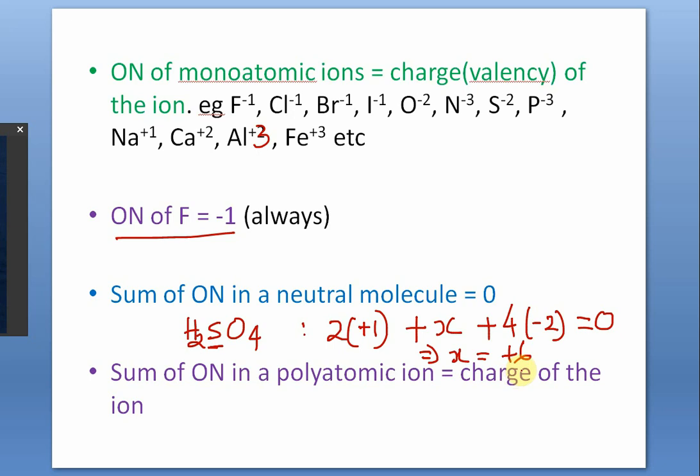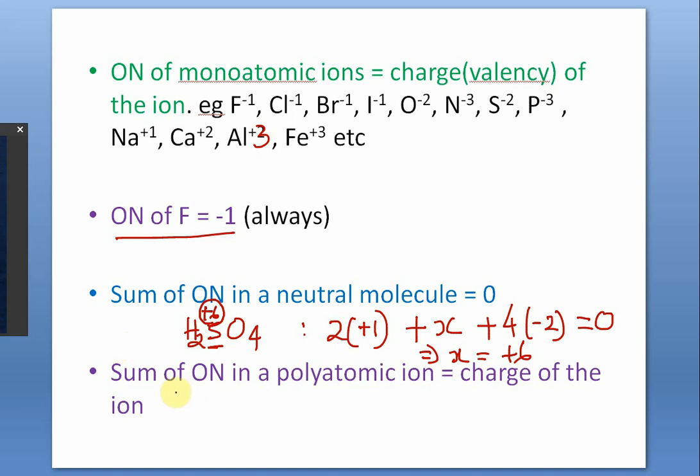You have to write plus. Although writing simply 6 would mean +6, customarily we put a sign, either plus or minus. Here it is plus. So just above sulfur, you write +6. It's better if you encircle it, to convey that it's not a real charge. It's merely a hypothetical charge called oxidation number.